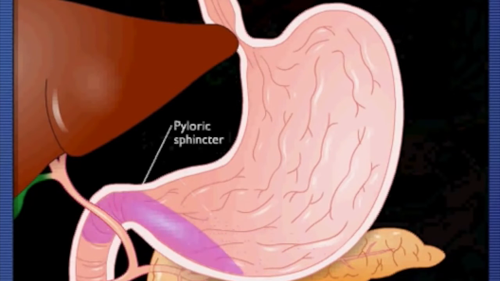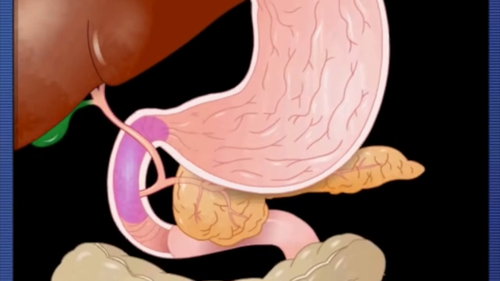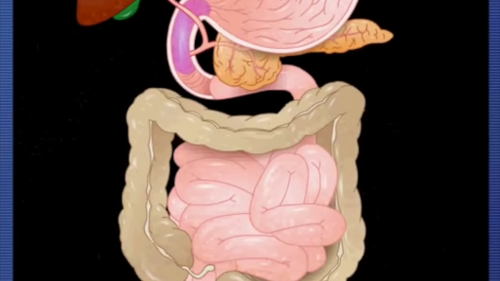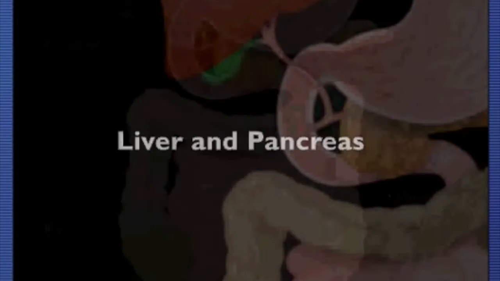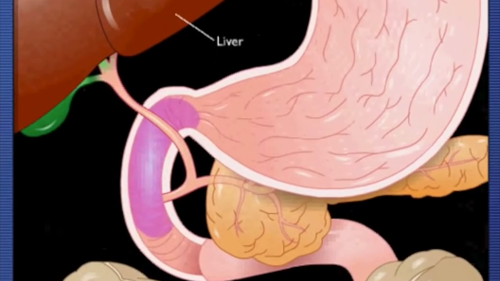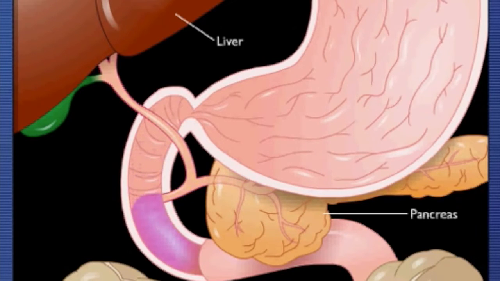Chyme leaves the stomach by the pyloric sphincter and enters the small intestine. This is where most nutrients are absorbed. The small intestine is broken into three parts: the duodenum, jejunum, and the ileum. Bile from the liver and digestive enzymes from the pancreas empty into the duodenum to help digestion, and absorbed nutrients pass from the lumen of the small intestine into blood and lymph.